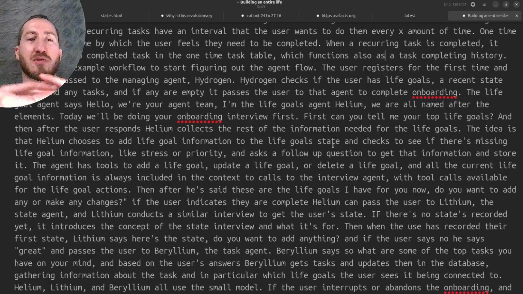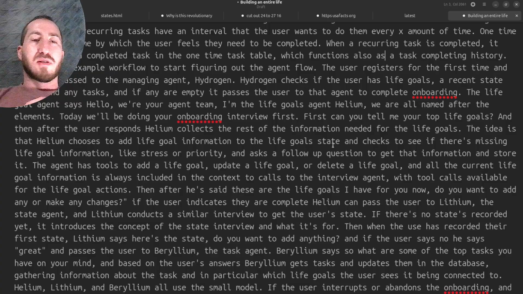And then, after the user responds, Helium collects the rest of the information needed for the life goals. The idea is that Helium chooses to add life goal information to the life goals state and checks to see if there's missing life goal information, like stress or priority, and asks a follow-up question to get that information and store it.